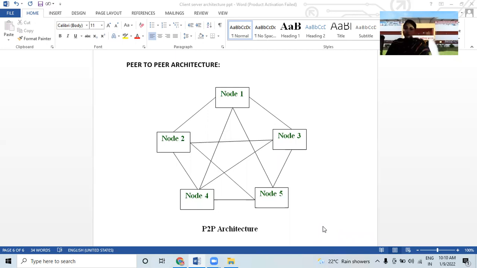In the architecture of a P2P network, all computers have the same responsibility and abilities. All computers are connected with each other because there is no server computer. All computers are connected in a group to share files and other resources as well. The maximum number of computers is 12 or fewer.